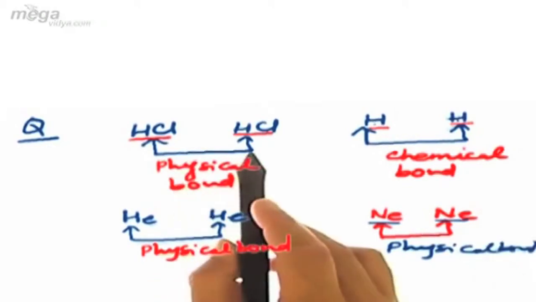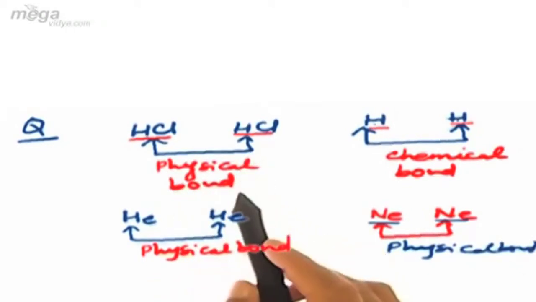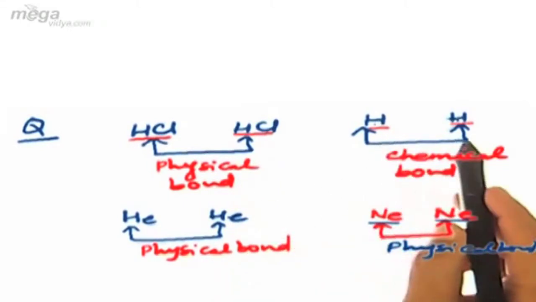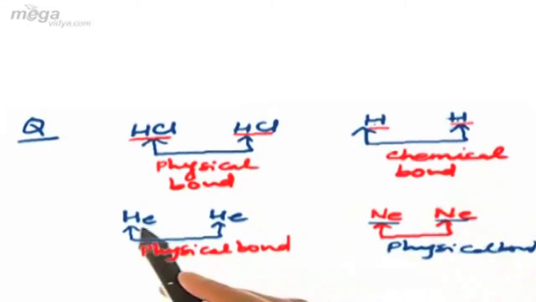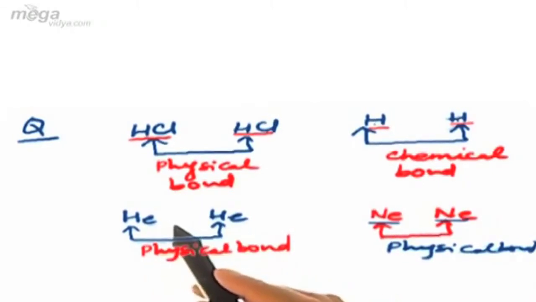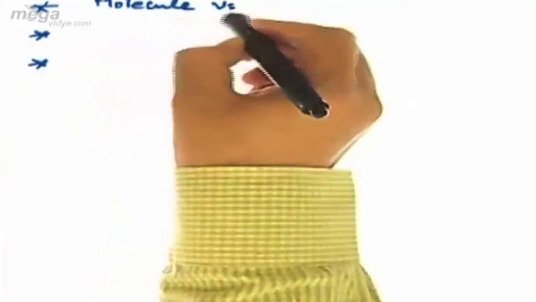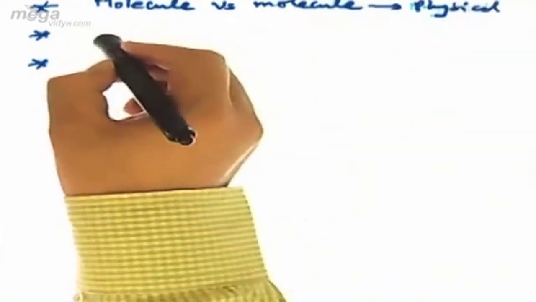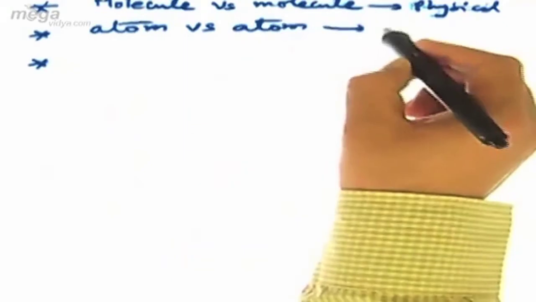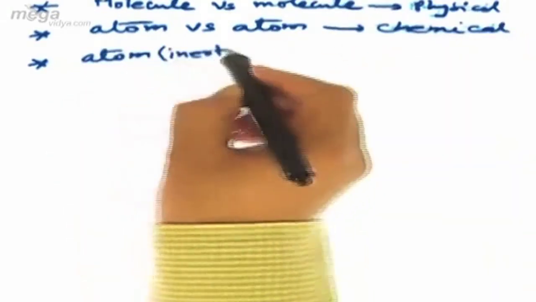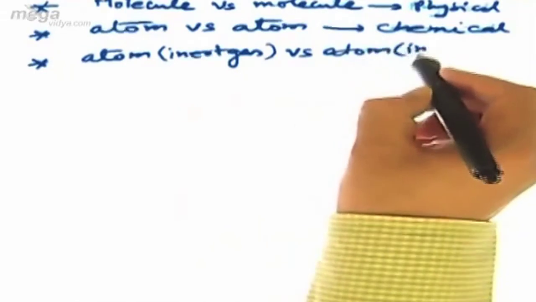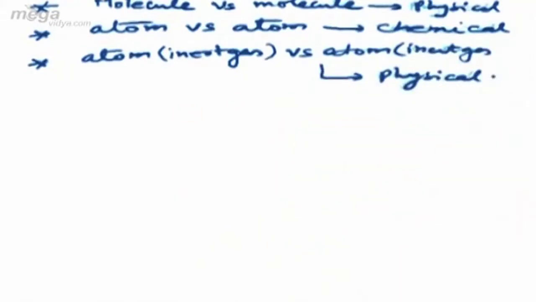So if the two species are in their molecular state, they will undergo physical bonding. If they are in their atomic state, they will undergo chemical bonding. And if the two species are in their atomic state, but they are inert gases, then due to stable configuration they will undergo physical bonding. So we can conclude that in case of molecule versus molecule, the bond will be physical in nature. Atom versus atom, again it will be chemical. Atom that is inert gas versus another atom that is inert gas, the bond shall be physical.